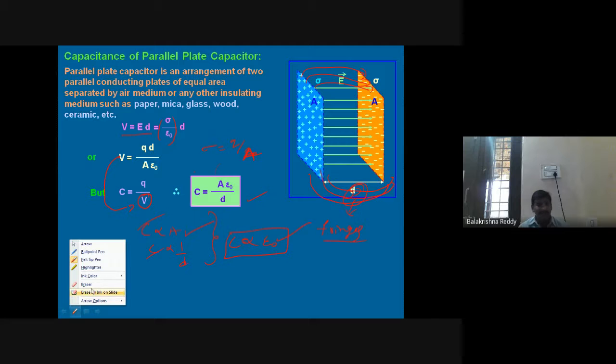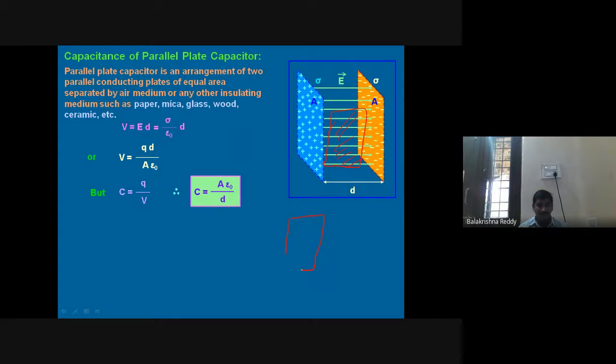Next, if I insert between them any other sheet like paper or mica sheet or anything, I'll place it here like this. Through this, electric field lines must pass. But here again, a potential difference is created. A polarization process takes place. What do you mean by polarization here?